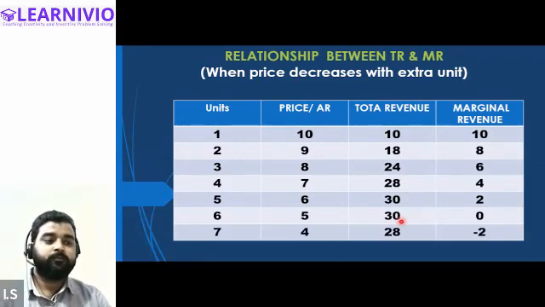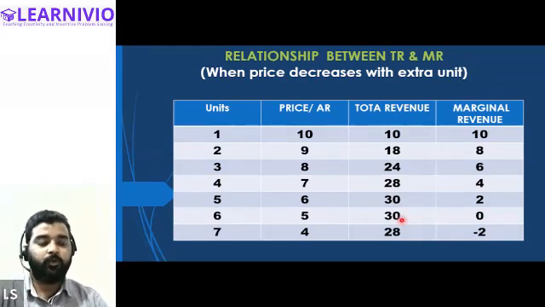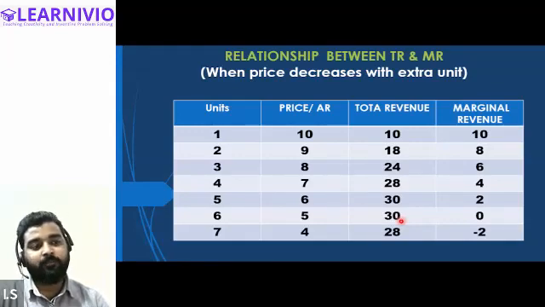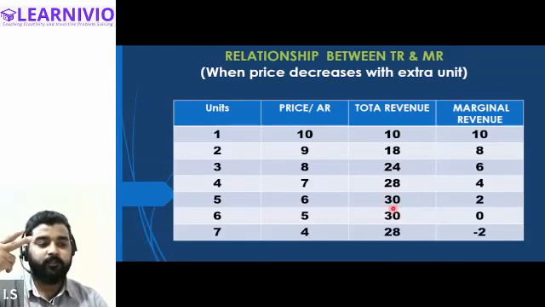Number one, when marginal revenue decreases but doesn't become zero, until that point total revenue goes on increasing. Getting my point? Number two, as soon as marginal revenue becomes zero, total revenue stops increasing. It becomes constant, and at the same time it reaches its maximum value. Third, when marginal revenue becomes negative, total revenue starts declining. Is this clear to all of you?